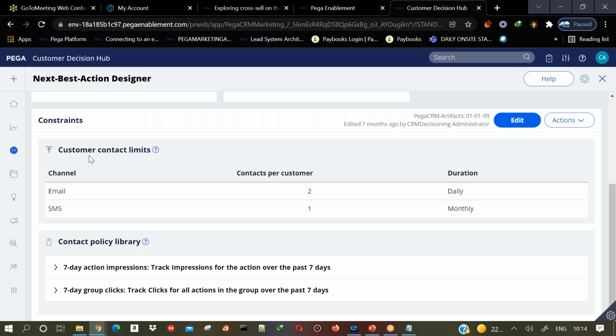This is the customer contact limit. As I told you, for example, let's say I want to send a maximum of 2 emails per day per customer. That's what I'm saying about contact policy.